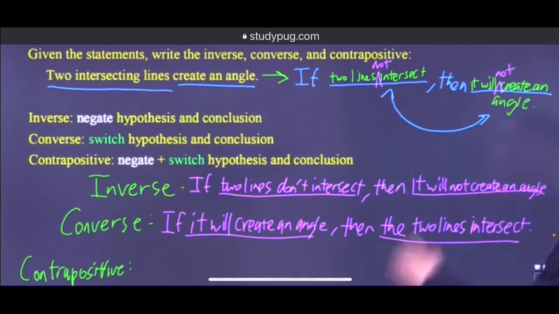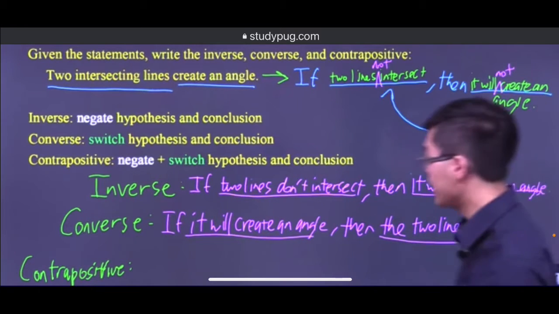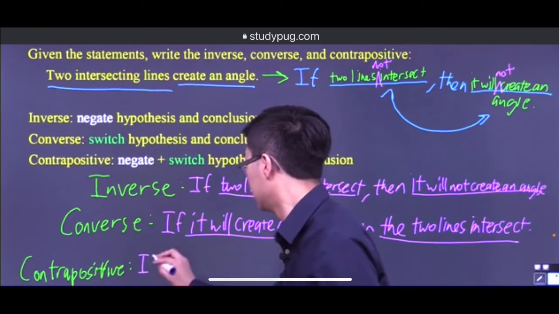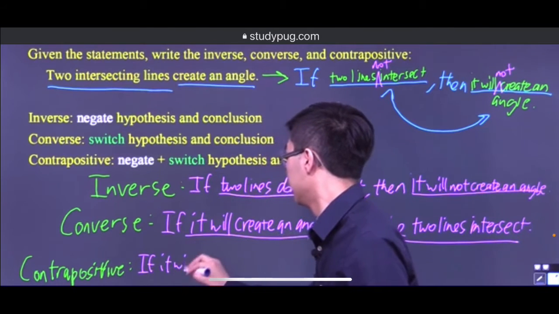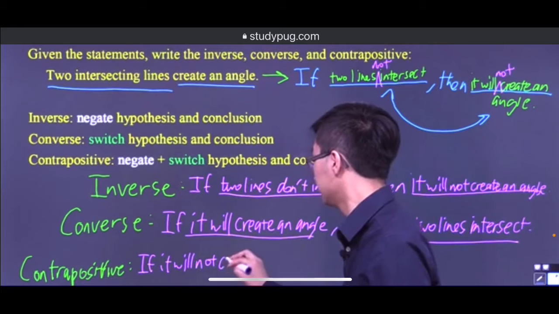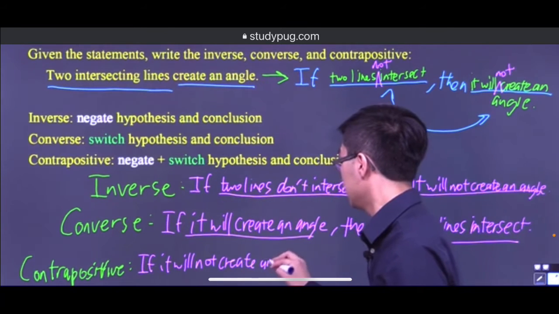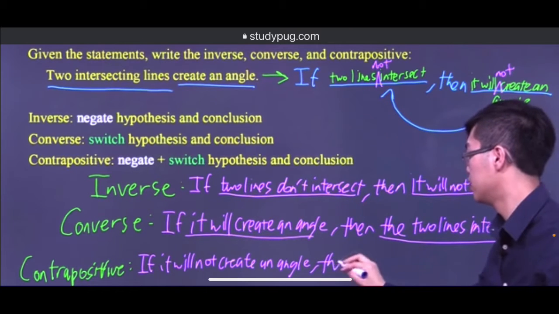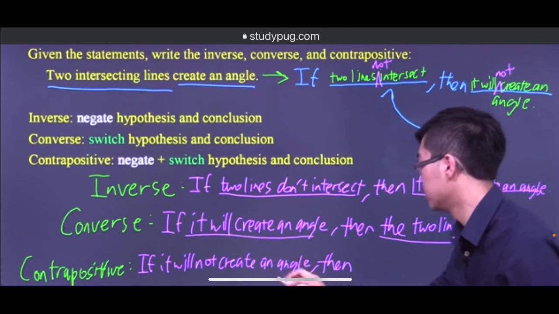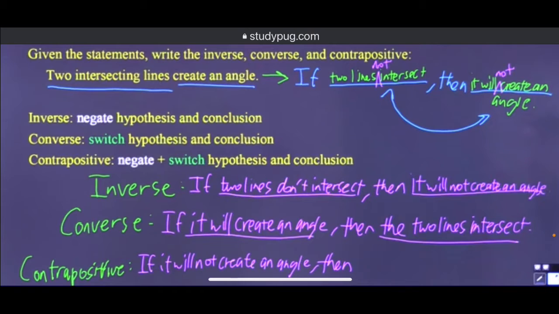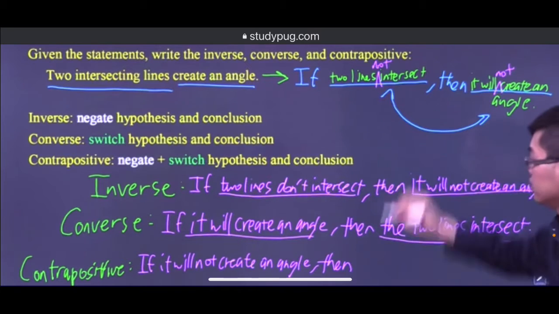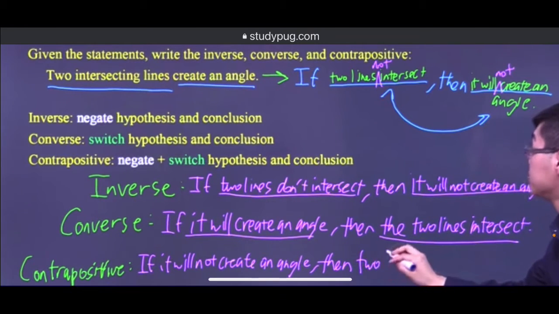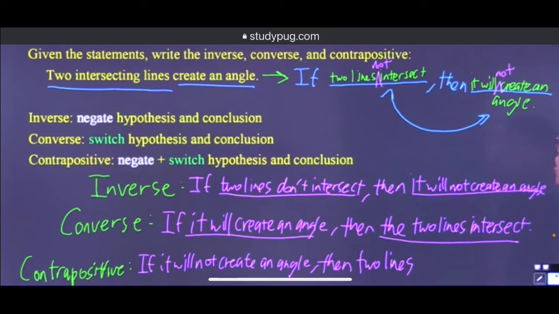It would say: if it will not create an angle, then two lines will not intersect.